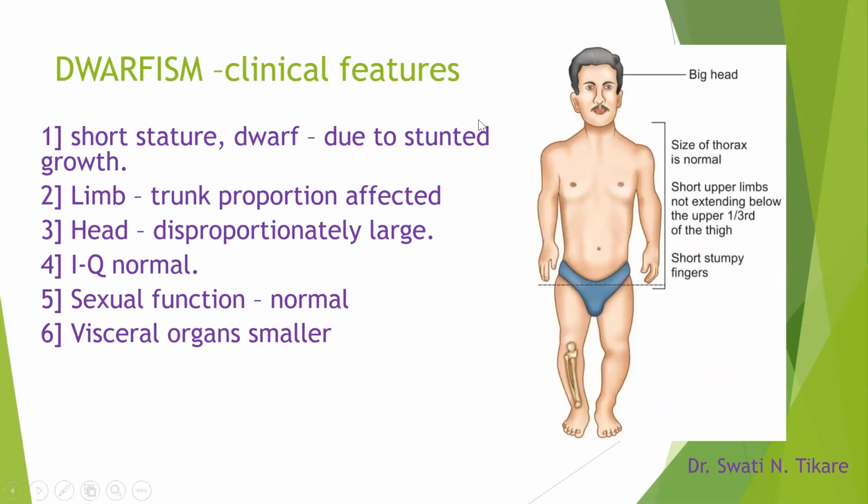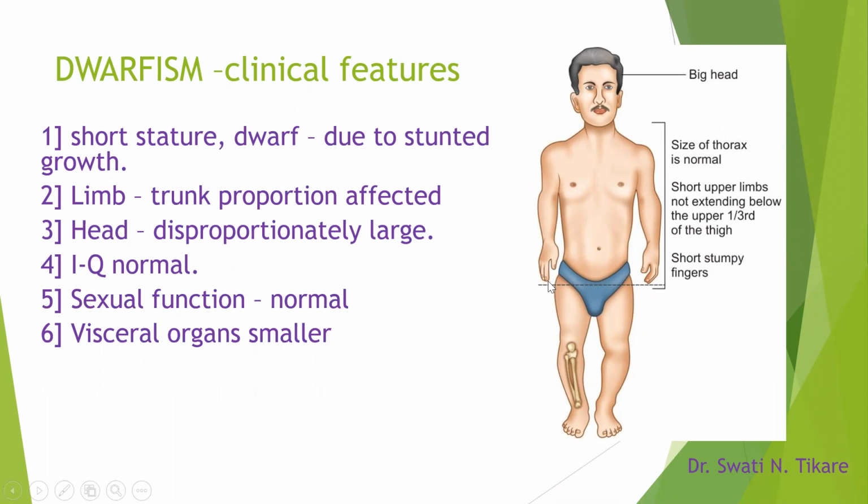This is how we may see the person, with a big head, a slightly normal-sized thorax, but shortened legs. The upper limb is also shorter, not extending below the upper one-third of the thigh.